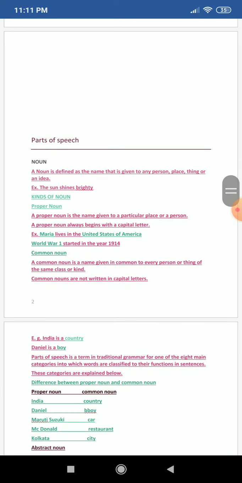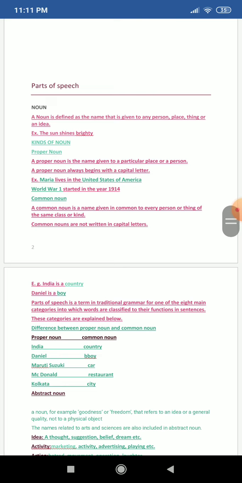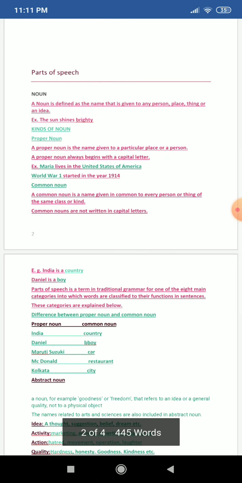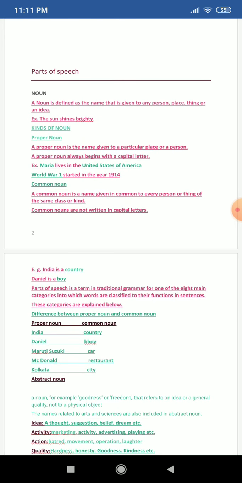So we begin with parts of speech, and the first thing which we are going to learn is noun. So what are nouns? Nouns, as we know, is a name that is given to any person, place, thing or an idea. For example, the sun shines brightly. Now let's have a look over what are the kinds of noun.